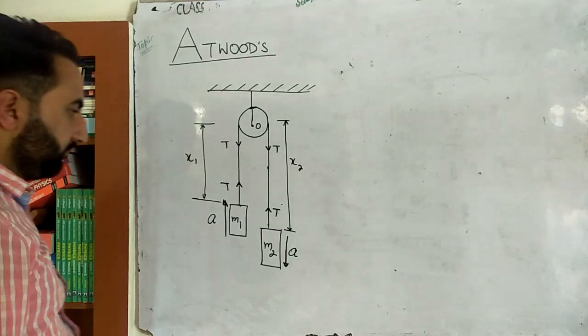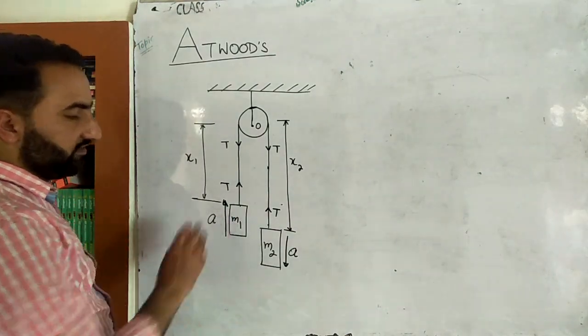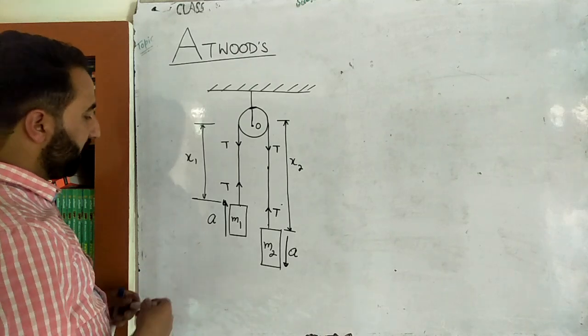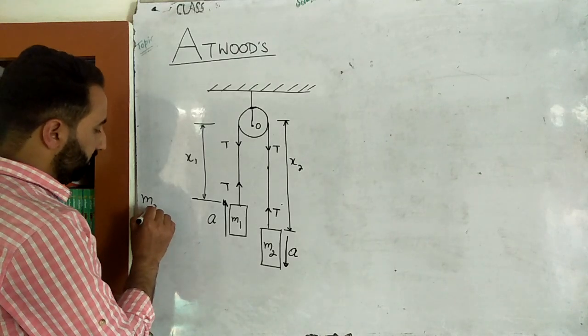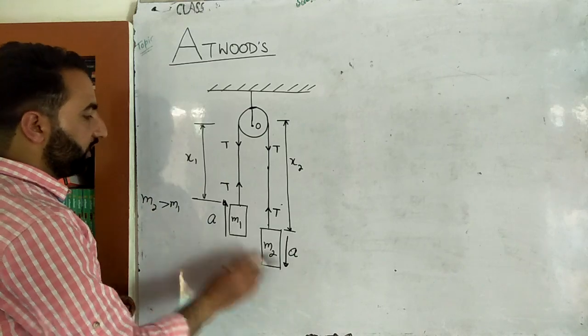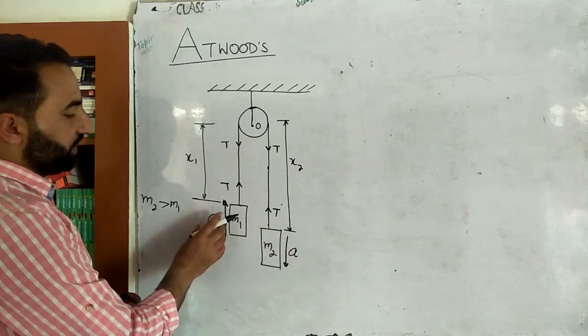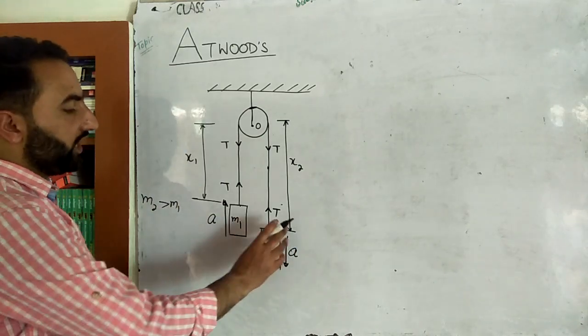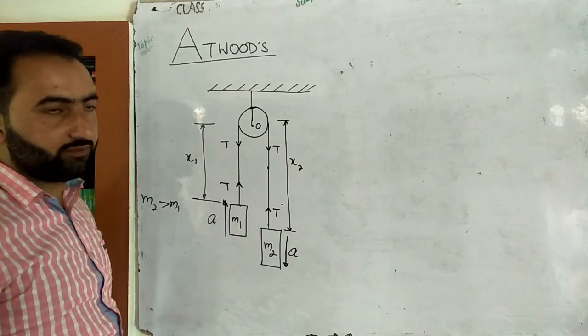Now keep in mind, beta, what we know is that the accelerations of this and this are equal and opposite. Suppose that we assume that m2 is greater than m1, so obviously this will go down and this will go up with acceleration a and a. Their magnitudes will be the same, and we have proved this. Why is this a and this also a? We have already proved this.